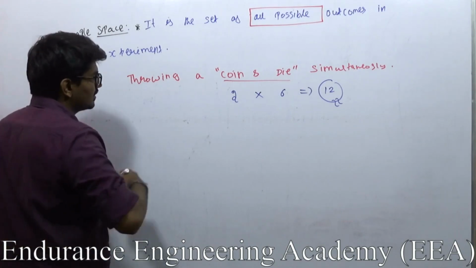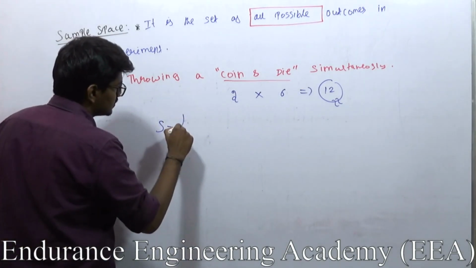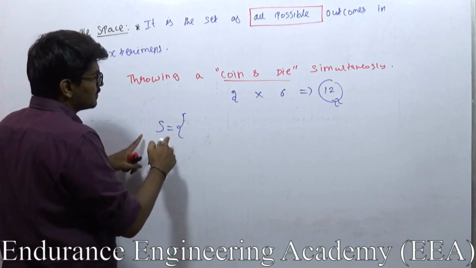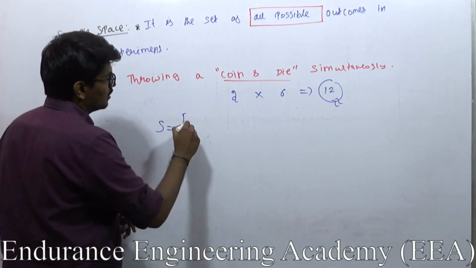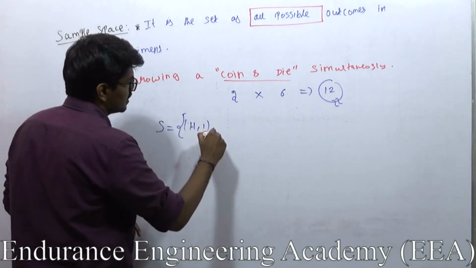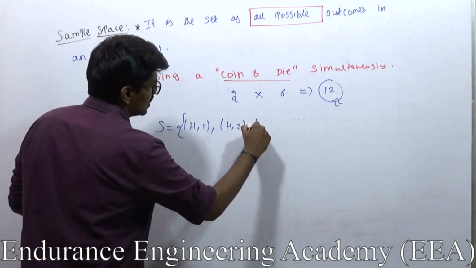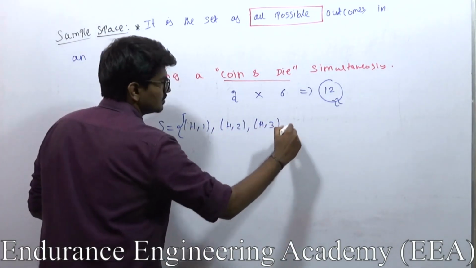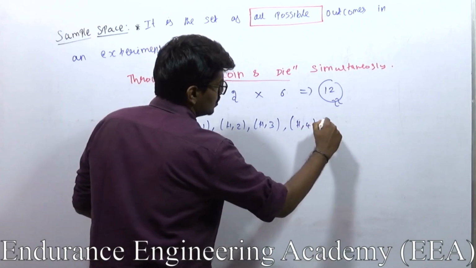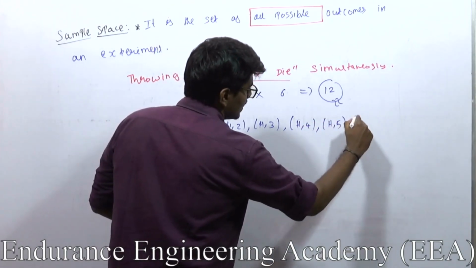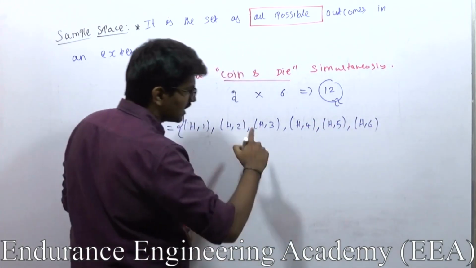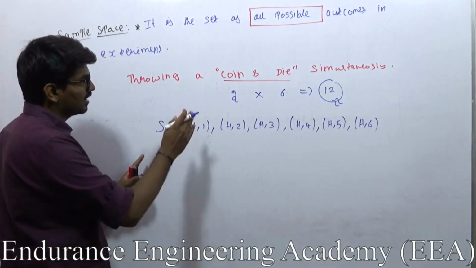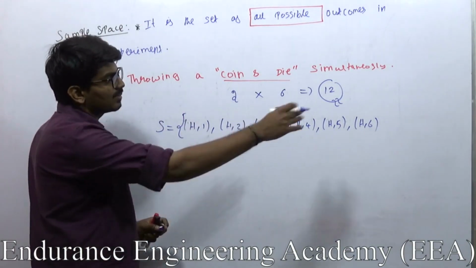So how can I write it? Sample space, if I want to represent it as a set, it will be head comma 1, head comma 2, head comma 3, head comma 4, head comma 5, head comma 6. These are the first 6 possibilities, where in the coin I am getting head and in the die I am getting the 6 numbers.